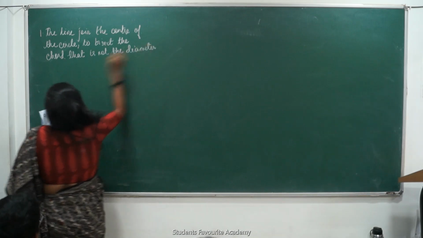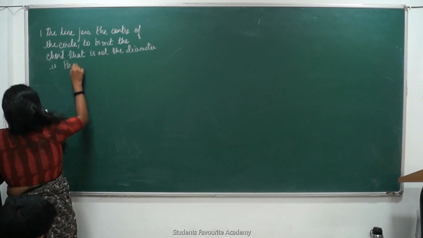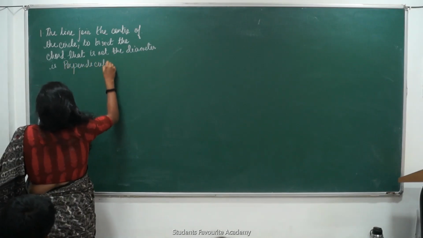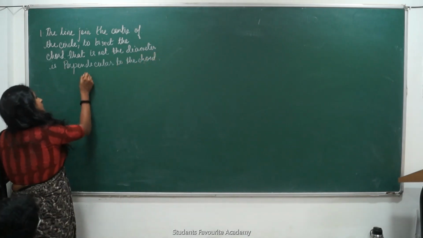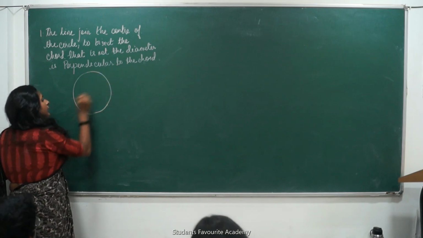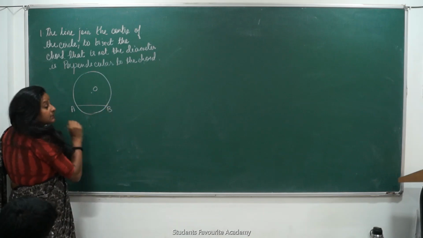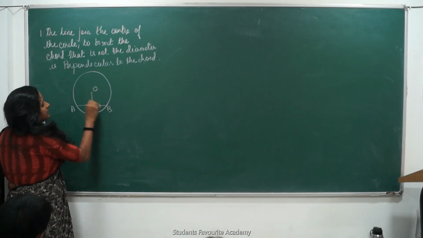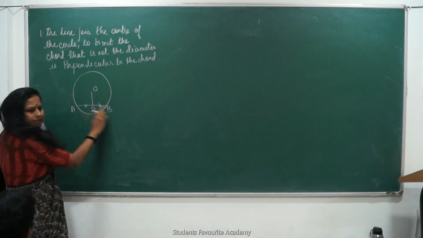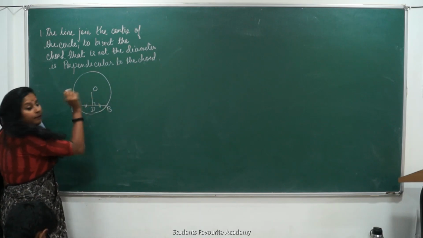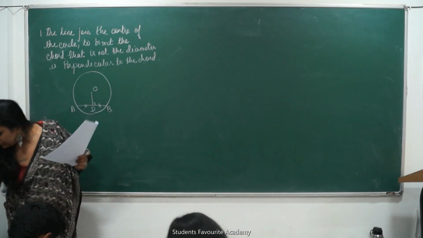Write diameter also. Ma'am, is the 18 included in this one? Perpendicular, yes, it is included. Perpendicular to the chord. Which means if I have a circle with center O, any chord which is bisected by the line joining the center of the circle, it's got a diameter, right? It will also be perpendicular to this chord. Second, we all know that's the converse.